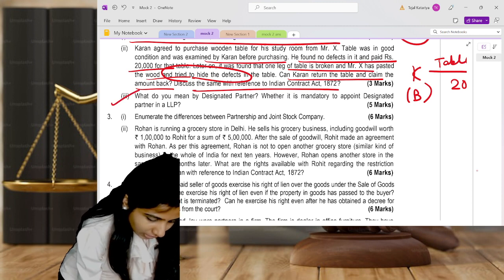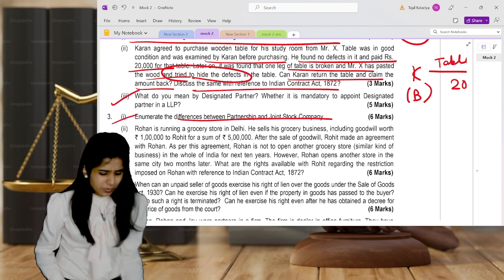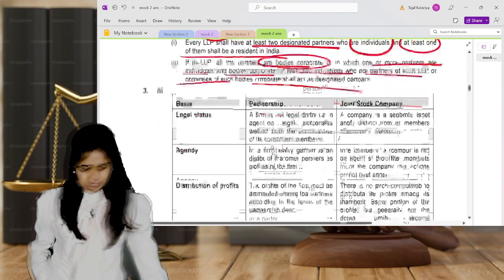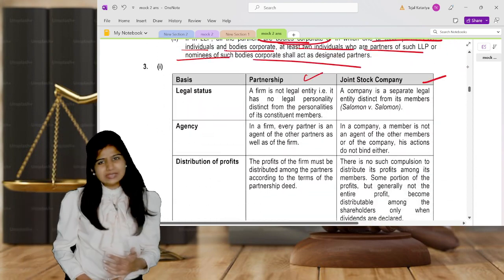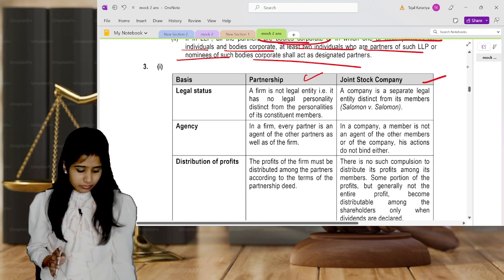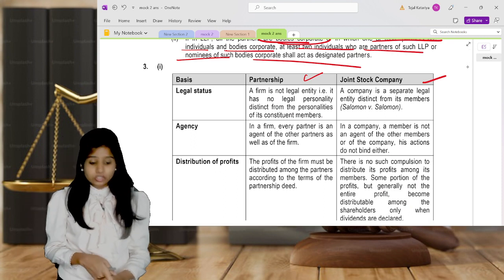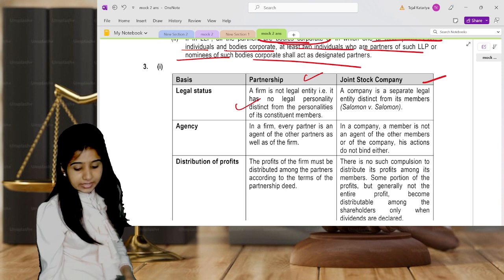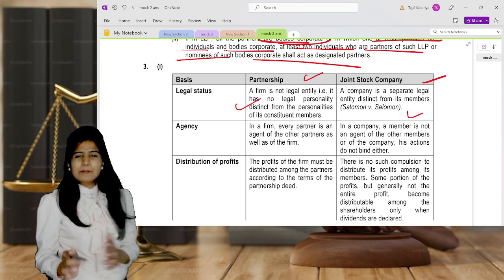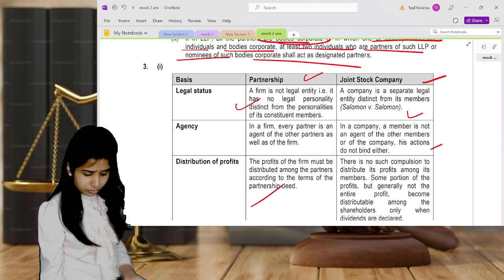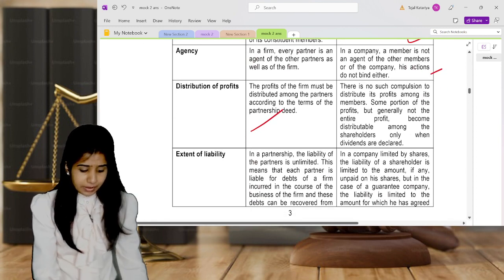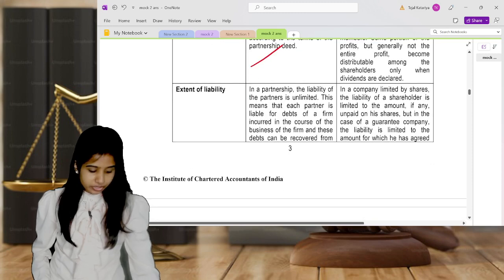Now the next question is enumerate the differentiation between partnership and joint stock company. This is basically the difference between partnership and joint stock company. This is very simple, you can write all the points that come to your mind. First of all, partnership has no separate legal entity. This is basically the company and partnership difference. Here you share the profits, here you distribute the profits. Every partner is an agent, here not an agent.